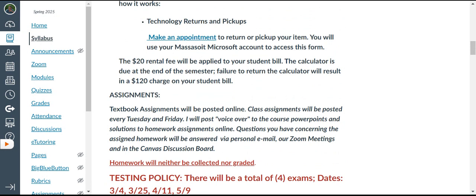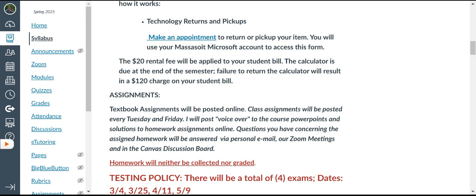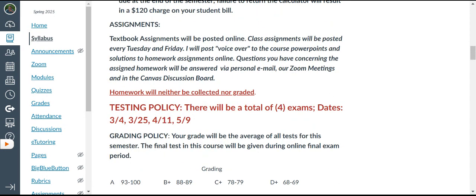And obviously, you've got to return the calculator at the end of the semester. But for $20, it's well worth it. In fact, you won't be able to get through them. First two chapters, yes, basic definitions. But once we get into chapter 3, you're going to see the TI is invaluable.